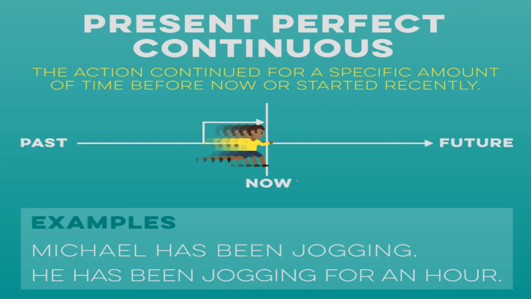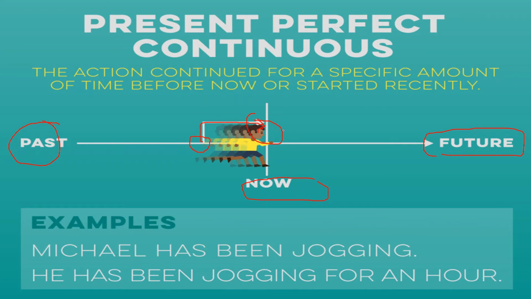So here is a simple picture to understand this, right? This is past, this is now, that means the present, this is future, right? I have started a particular action here in the past and then I'm taking it to the present, and whether it has stopped now or it is still going on, I don't know, right? Or if I know, I will surely answer with the sentence, right? So it is uncertain.